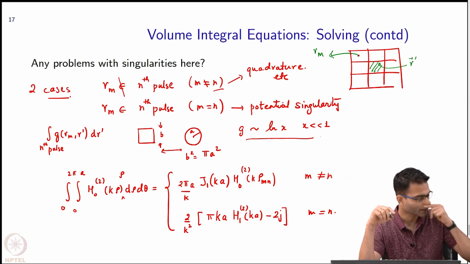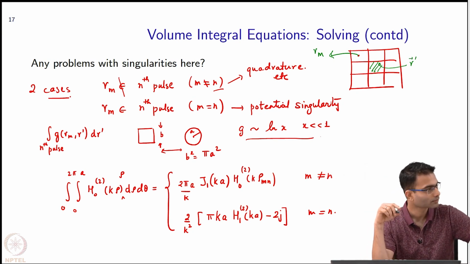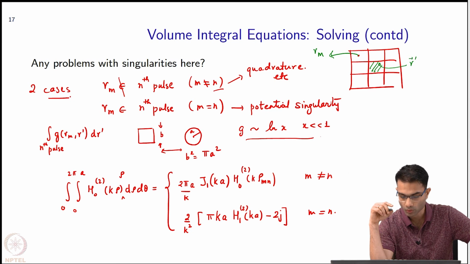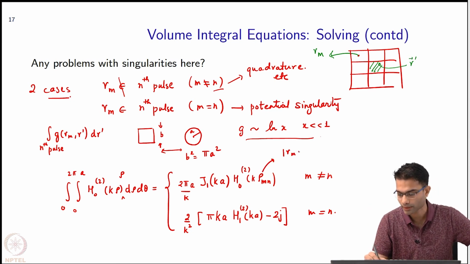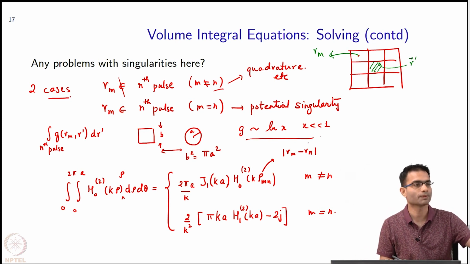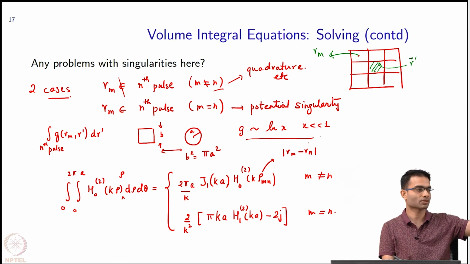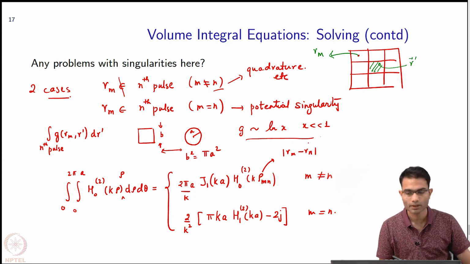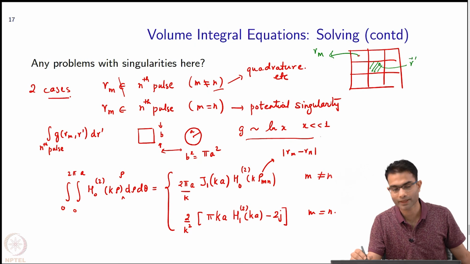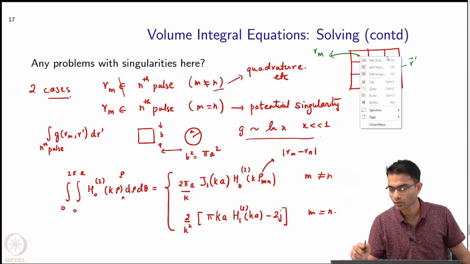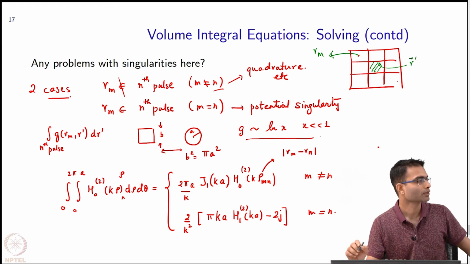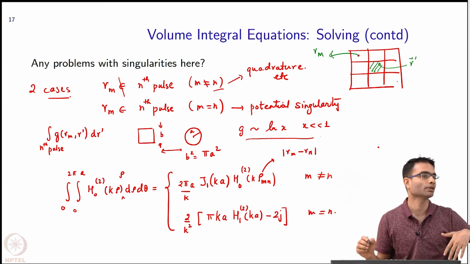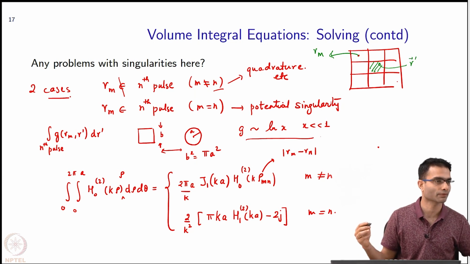because no singularities to worry about really. Rho mn is the distance. Yeah, so rho mn is Rm minus Rn, the distance between the centers of the squares or circles, that is rho mn, right. So what are we doing? We take one point fixed, integrate over all of these pulses, right. So I get one equation repeated for all 9 testing points. I get 9 equations, 9 variables. Okay.